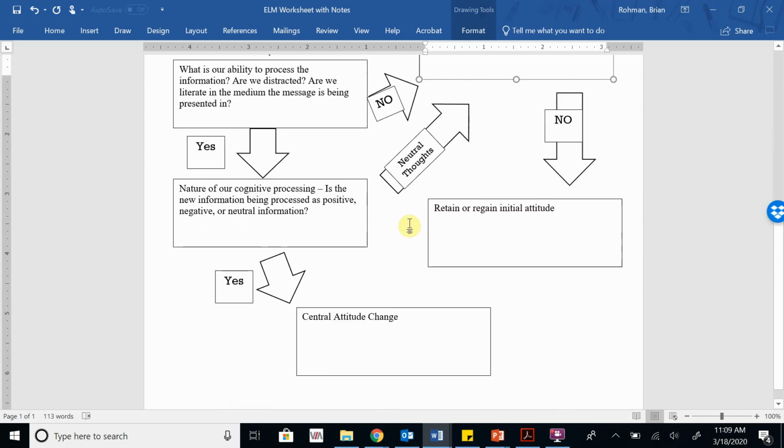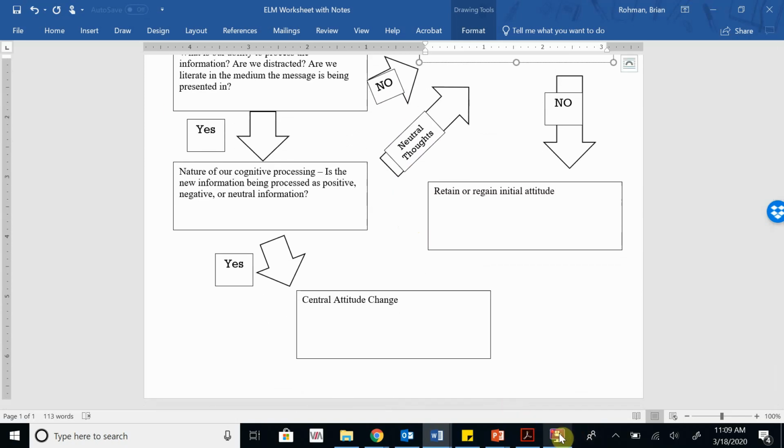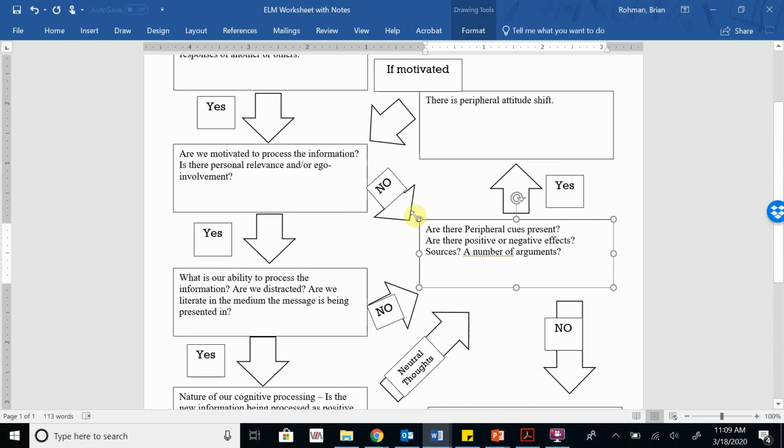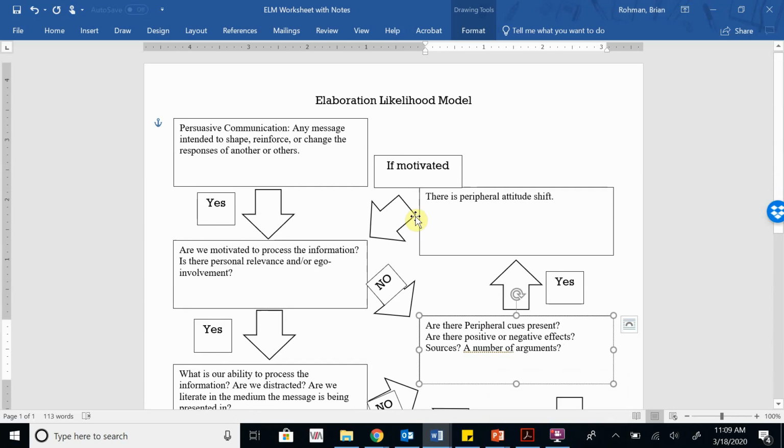So, tomorrow you'll have an application activity, but one thing just to wrap up today, I have a link to a discussion board below this Word document, and I want you to go to that discussion board, and all I want you to do is write out a quick example of a message you've noticed that you definitely processed centrally, and a message that you've noticed recently that maybe you've processed more peripherally.